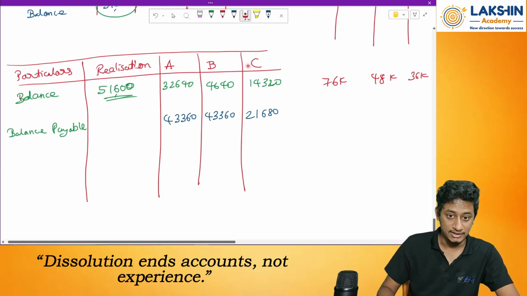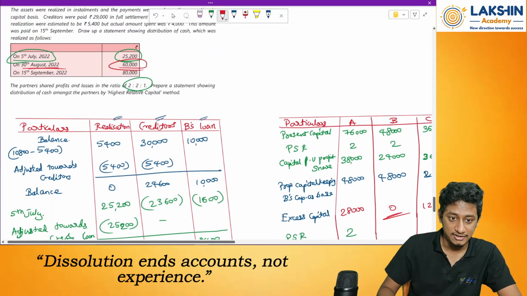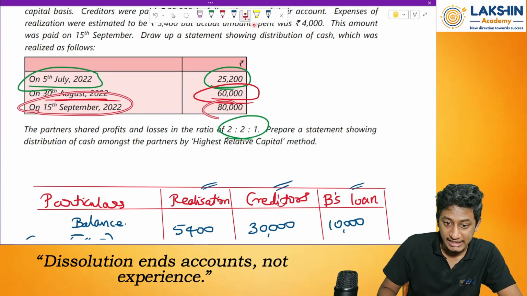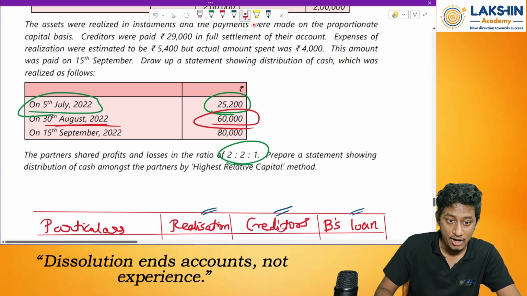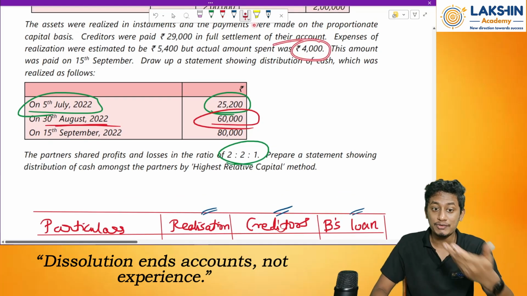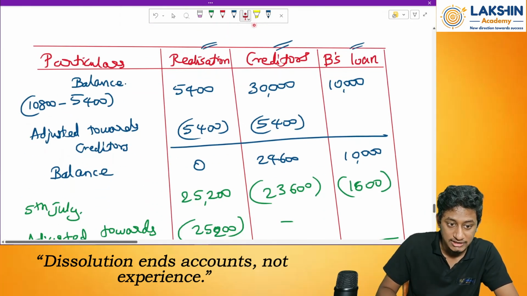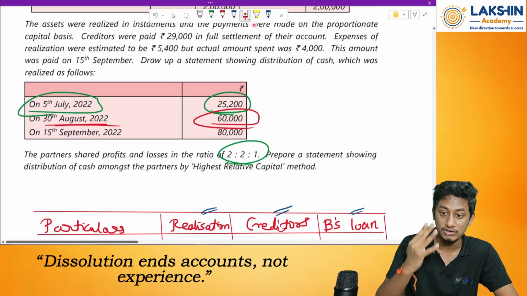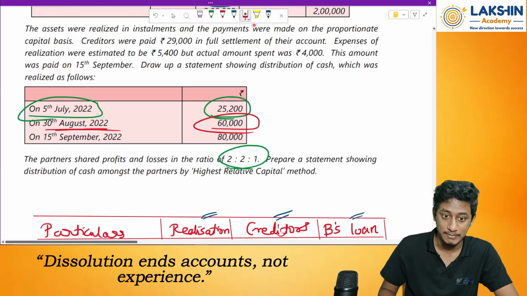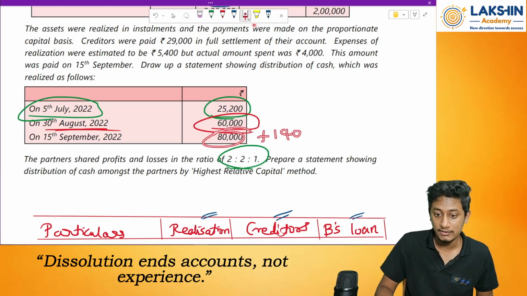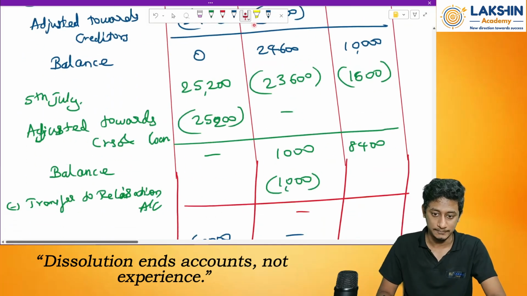Then the next realization, the last realization. On 15th of September, I have realized 80,000. But remember, I have paid this 400 rupees, and how much extra amount was remaining? 1,400 rupees, because I have not used this amount. Out of this whole amount, only rupees 4,000 is paid. Because of that, 1,400 rupees remains extra. So the total realization is 80,000 plus 1,400, that is 81,400 rupees.